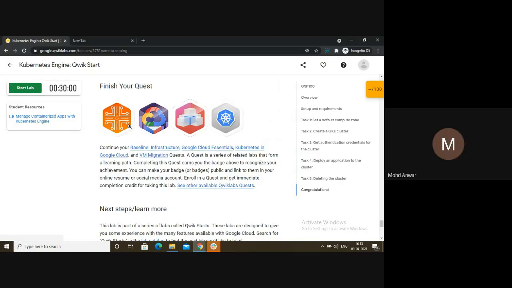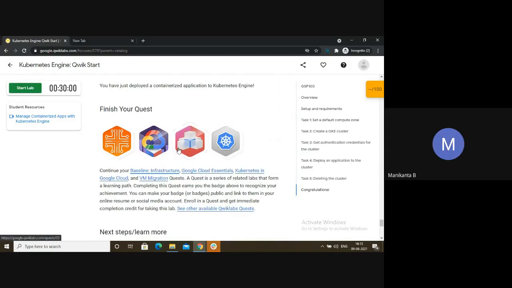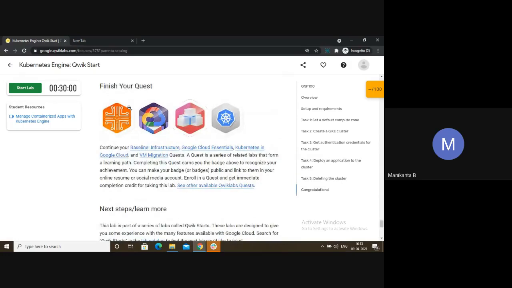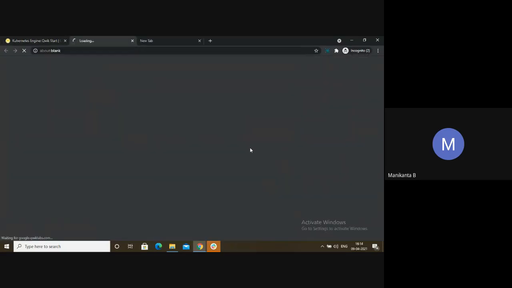Then the second point. Can you please repeat that point? Okay, look here. I came to Kubernetes Engine, and I came to this lab. I can see that if I complete this lab, it says this lab is also associated with other quests: 1, 2, 3, 4. This lab is associated with all these 4 quests. If you complete the lab here, automatically these quests also get updated. Hope you got my point. You complete the lab now, and later you go to some other lab. Okay, go to Kubernetes.